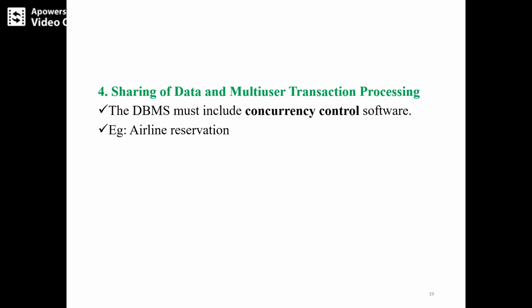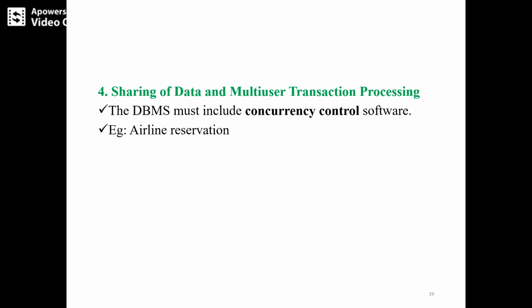For example, for airline reservation, if you are reserving a particular seat, once you select that seat, the concurrency control software will block that seat and allocate it to you until your payment process completes.